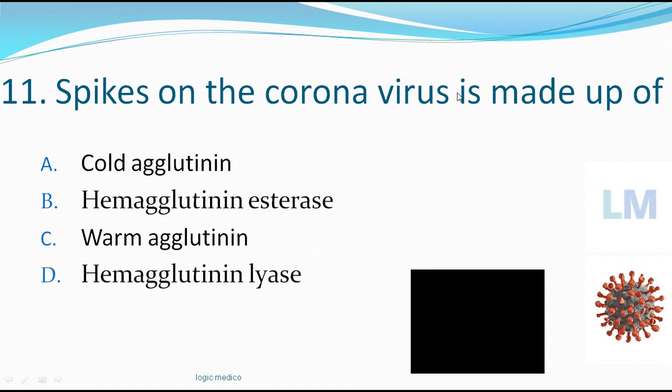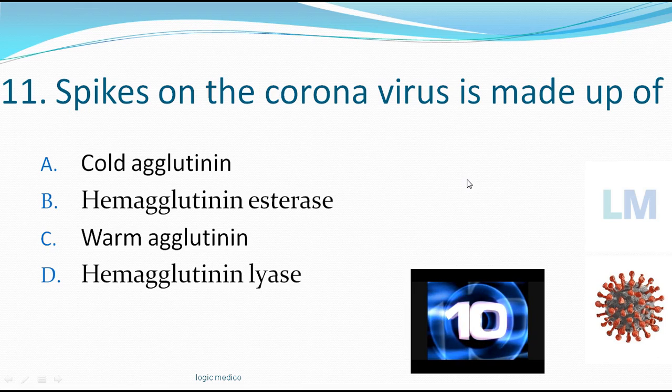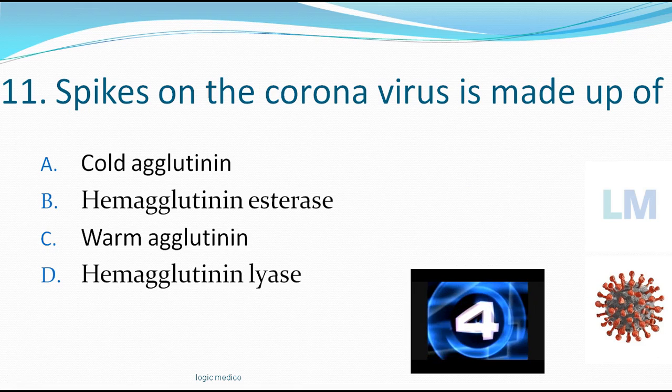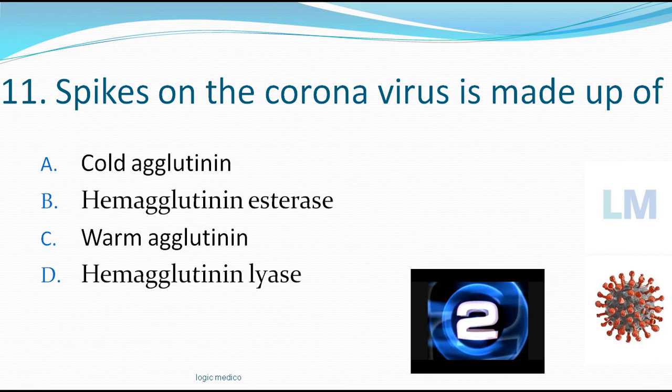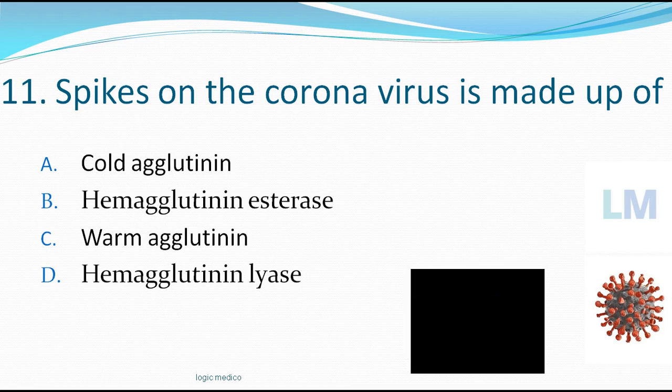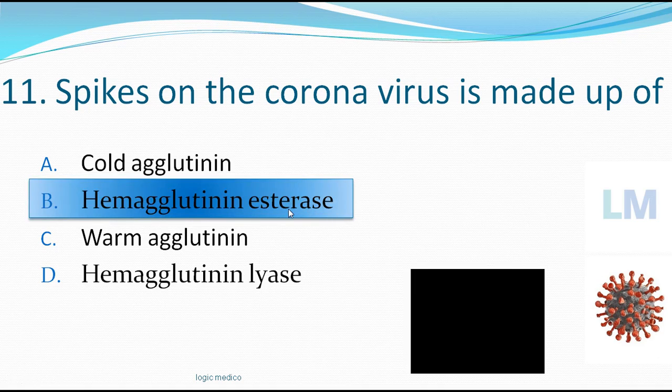Spikes in the coronavirus is made up of, options are cold agglutinin, hemagglutinin esterase, warm agglutinin, hemagglutinin lyase. Time starts now. So the correct answer is hemagglutinin esterase.